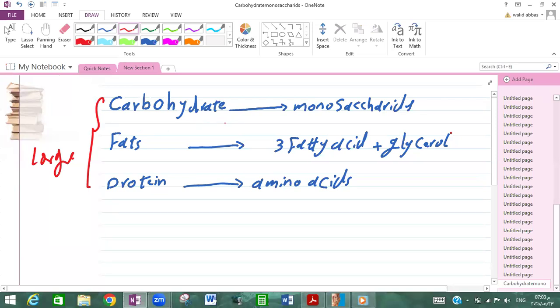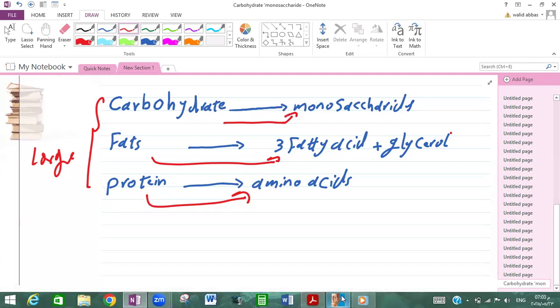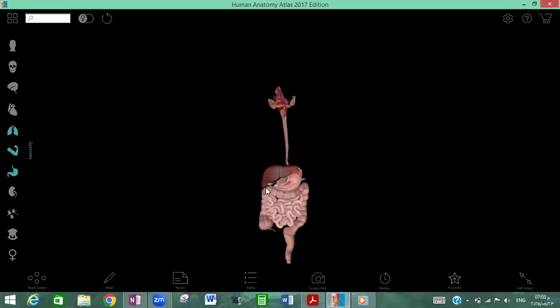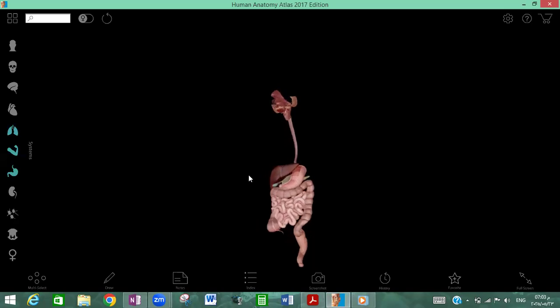So carbohydrates must be broken down to be monosaccharides, small and soluble molecules. Fats are also broken down to be fatty acids and glycerol. Also protein, which is a large insoluble molecule, must be broken down to be amino acids. The process of breaking down large insoluble molecules into small soluble ones is called digestion. The system in our body which is responsible for this process, digestion, is called the digestive system.